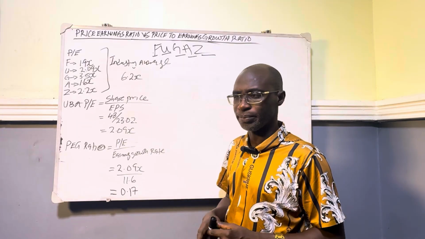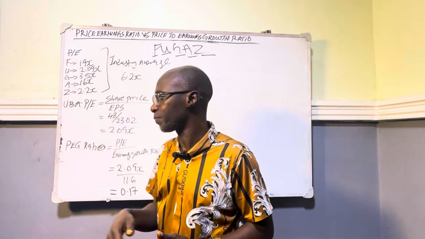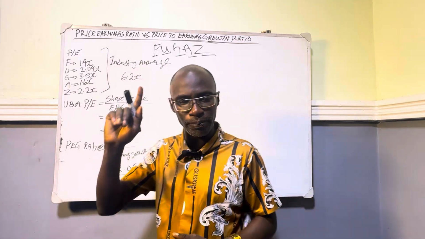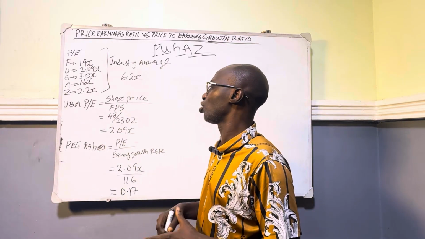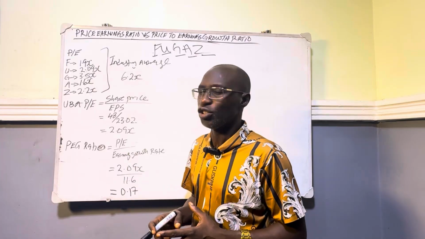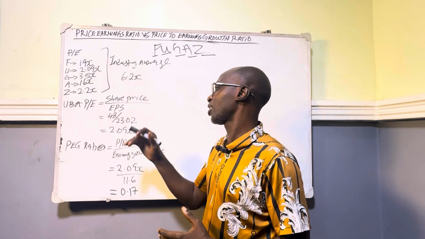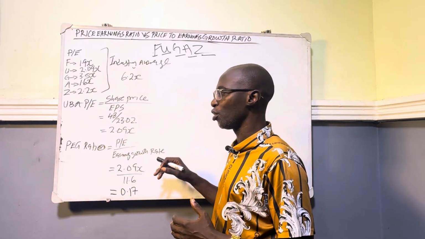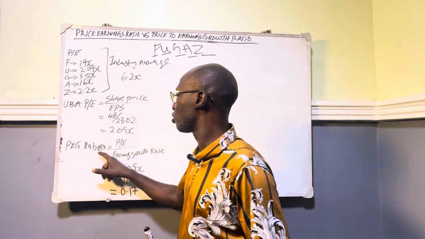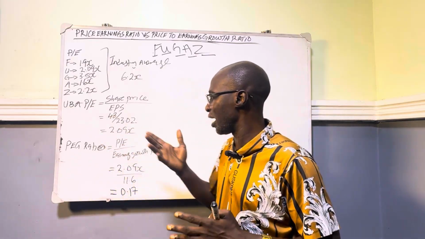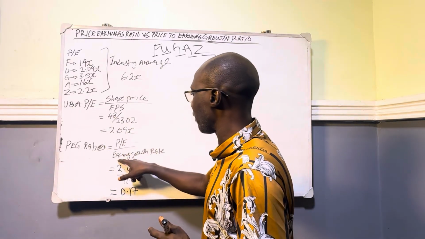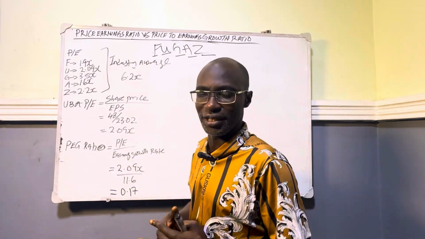Now, don't forget, one thing about the PE ratio is this: the PE ratio does not factor in the debt of the company. Also, the PE ratio does not give us an insight into the company's cash flow. So because of the deficiency of the PE ratio, that gave birth to what is called the PEG ratio, which is price to earnings growth ratio. And what does it tell us? It's simply your PE ratio divided by the earnings growth rate.